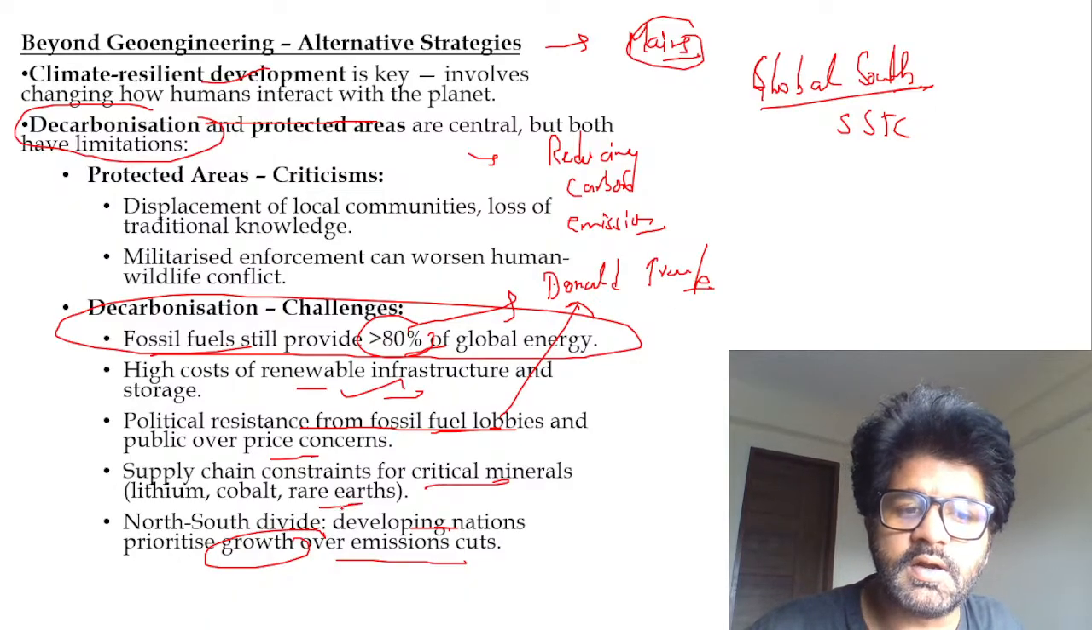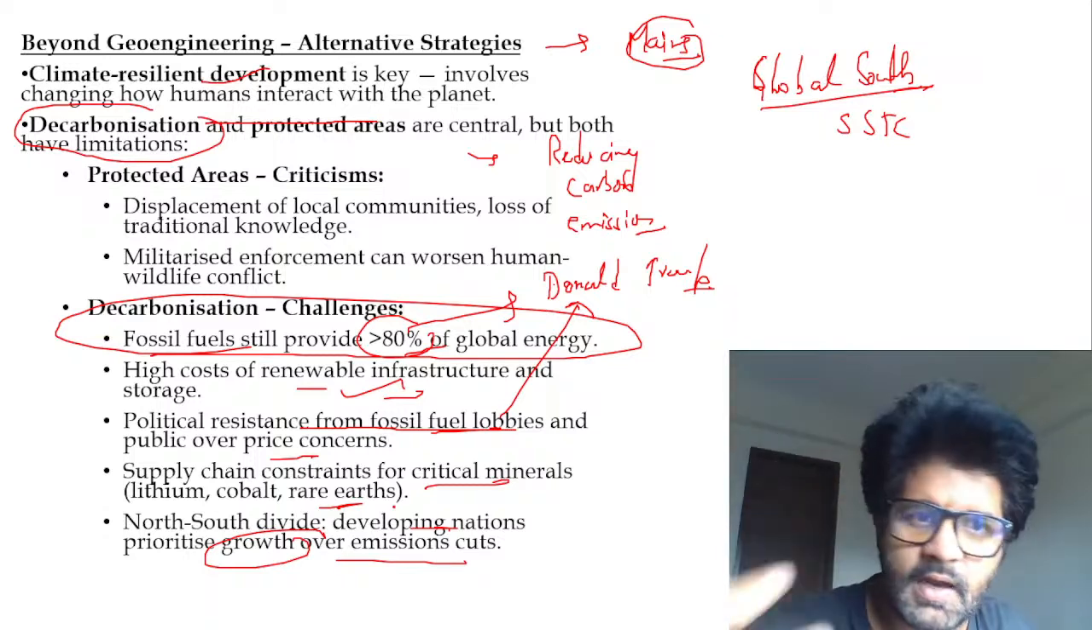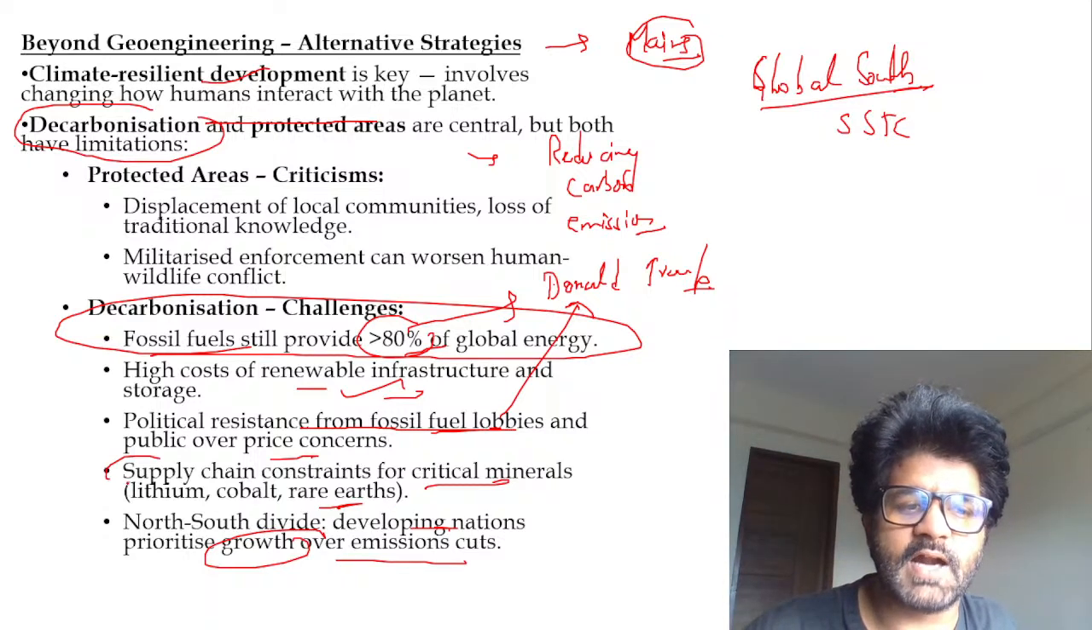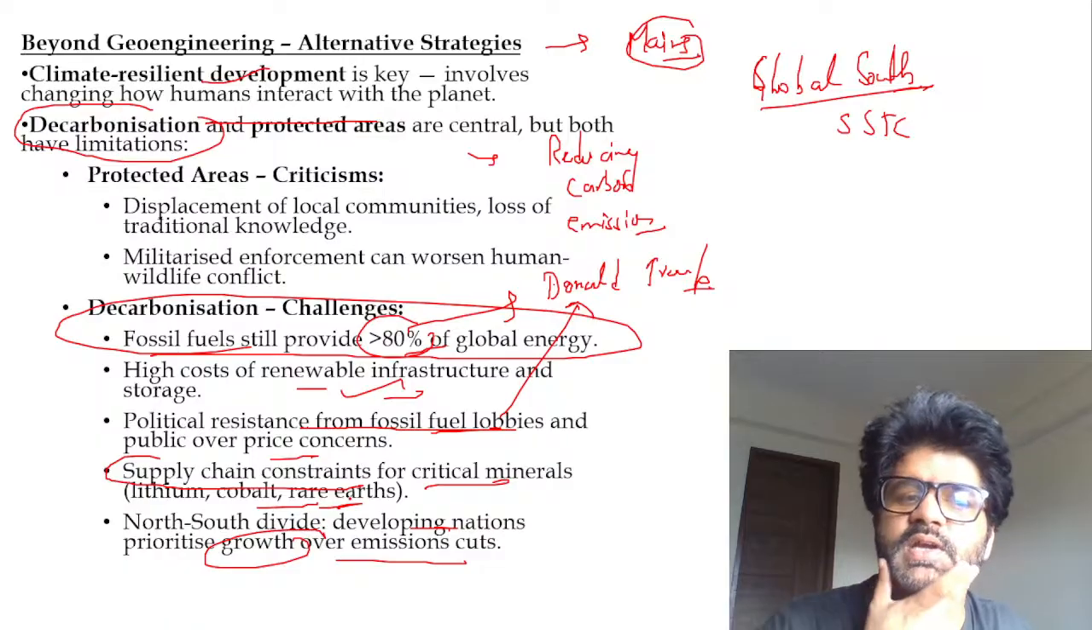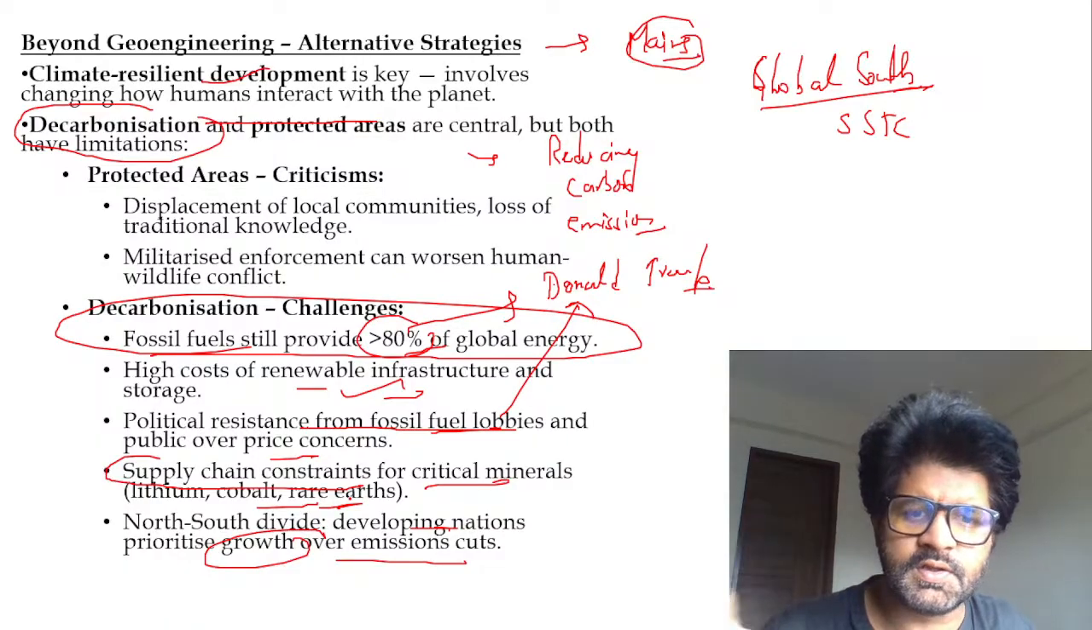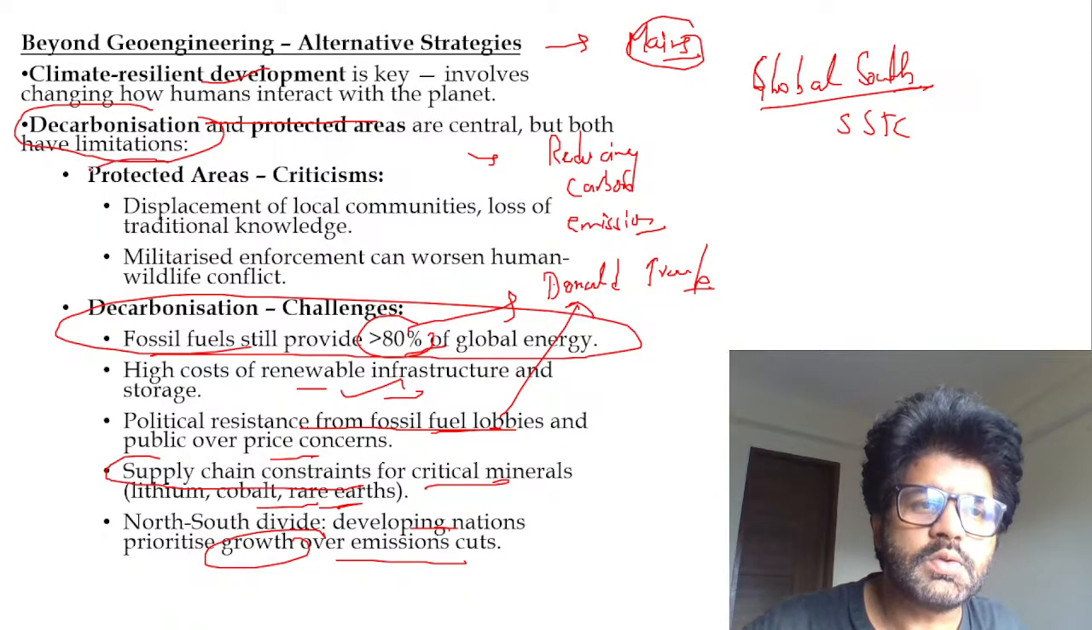Plus you need critical minerals if you want to focus on electric vehicles, and you don't have that many critical minerals. There is a supply chain constraint. Very few countries in the world are calling shots over critical minerals. Protected area criticism. So there is another way.